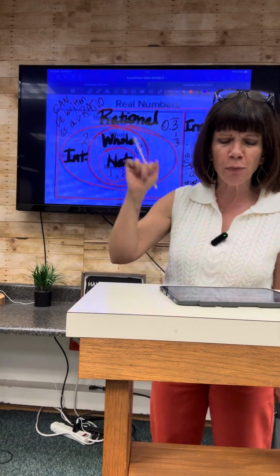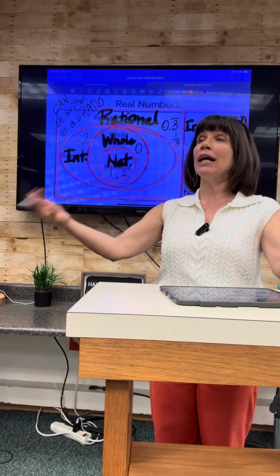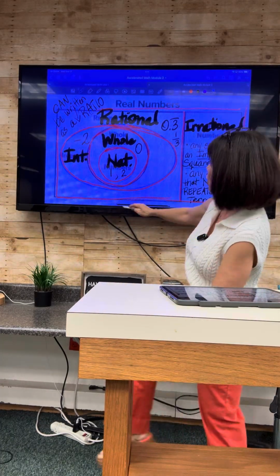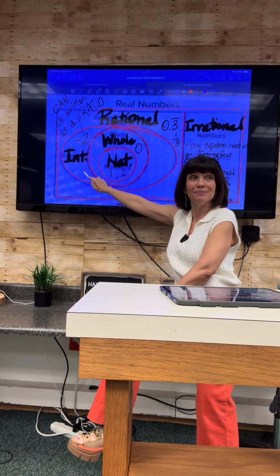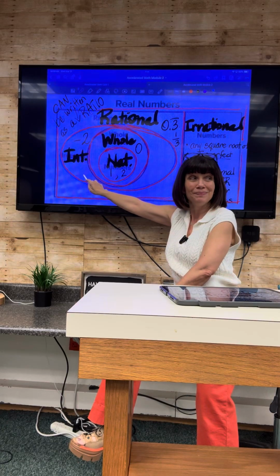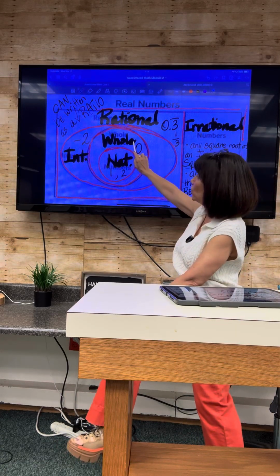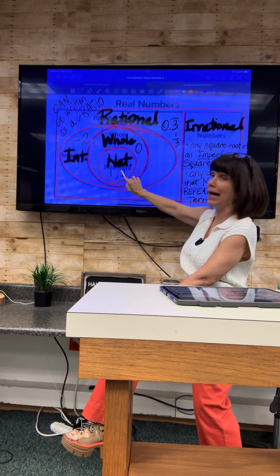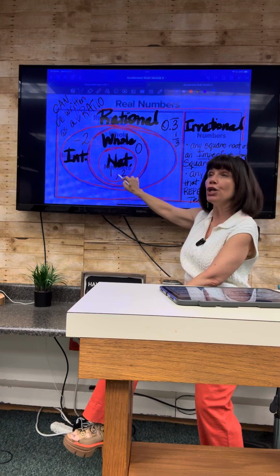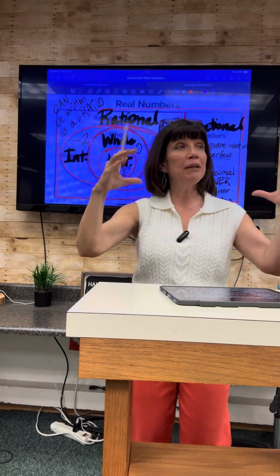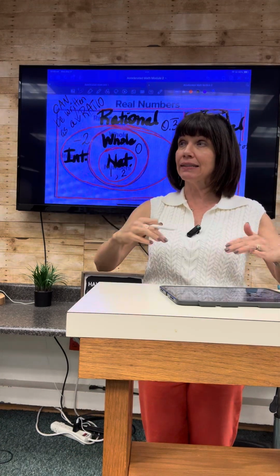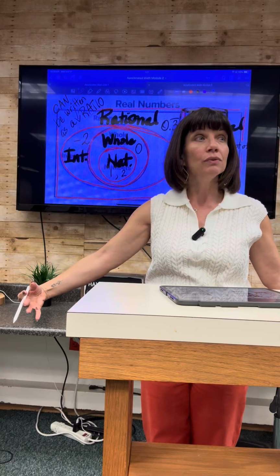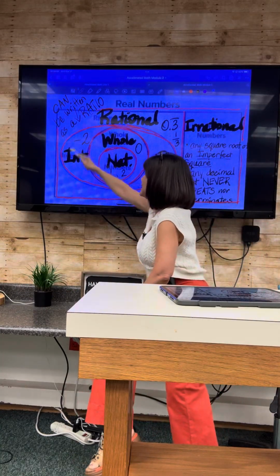All right, so 0.3 repeating. Is it a rational number, yes or no? Yes. Is it also an integer, yes or no? No. Is it also a whole number, yes or no? No. Is it also a natural number, yes or no? No. It can only be the section that it is in or something outside of that. Do we follow? So nothing inside this section can be this.